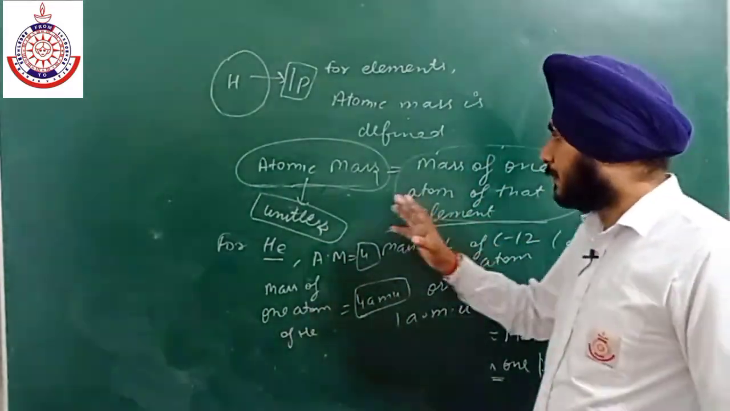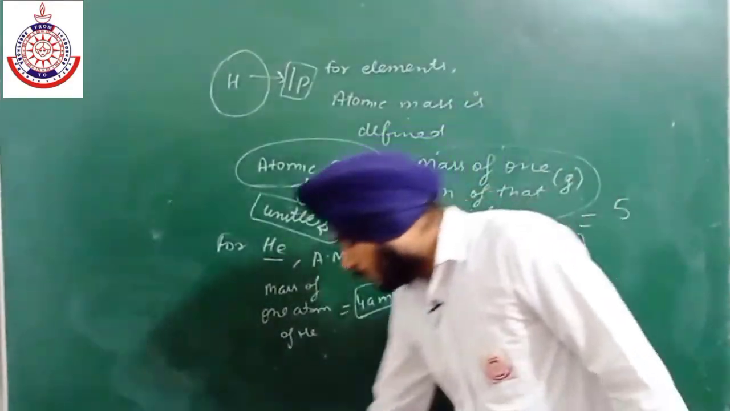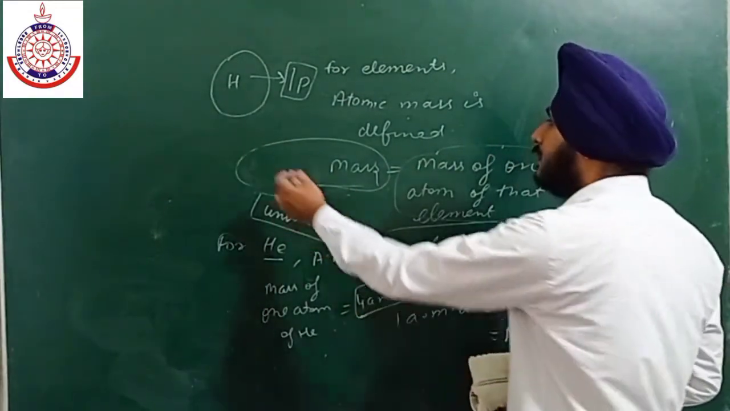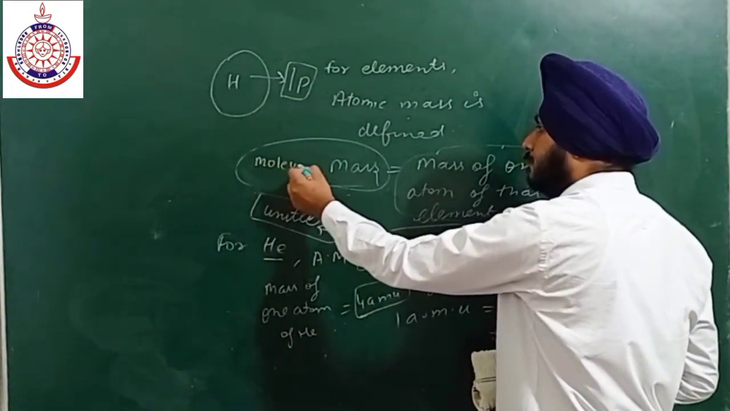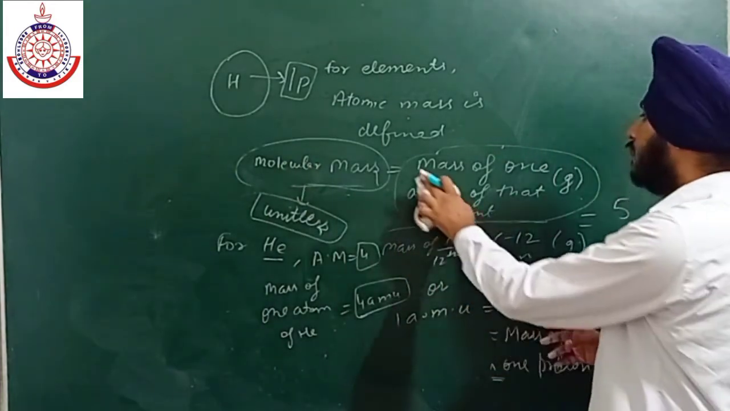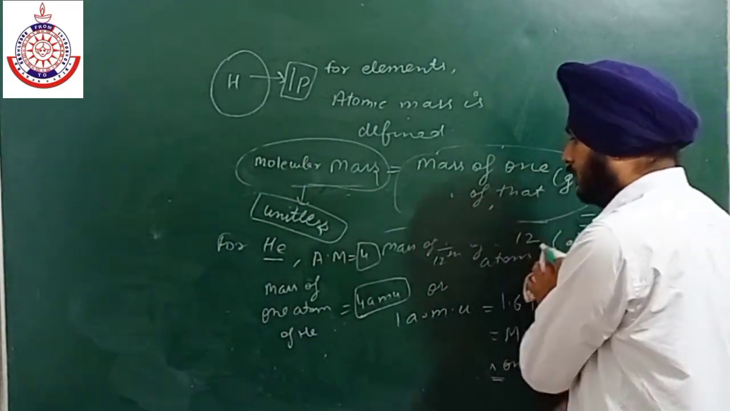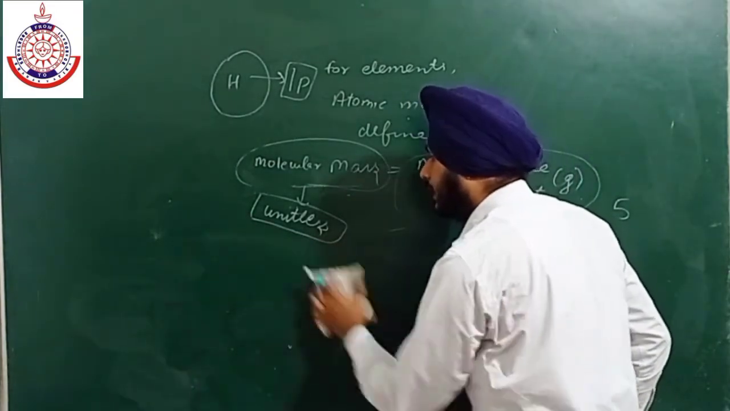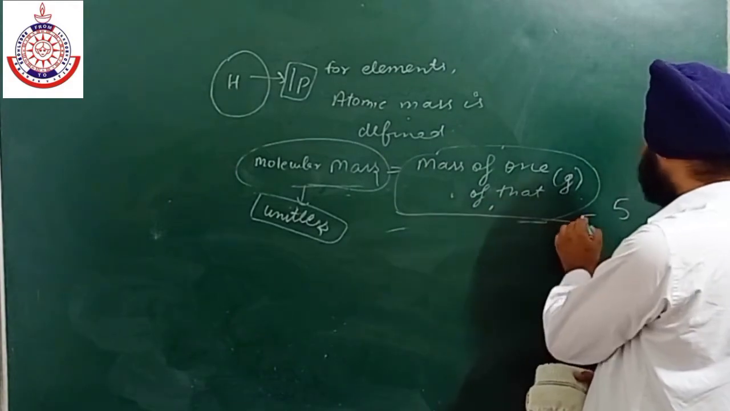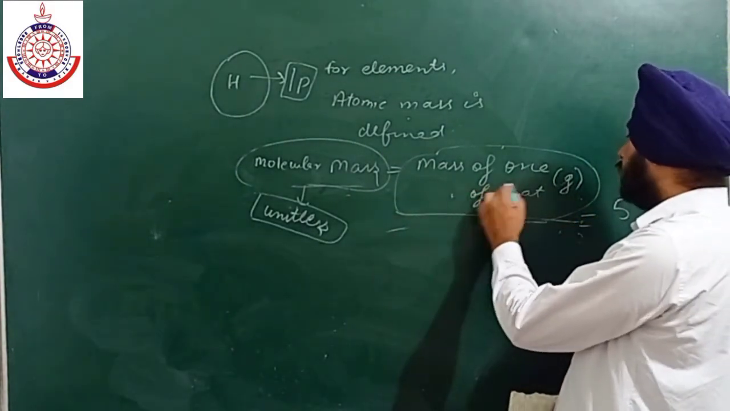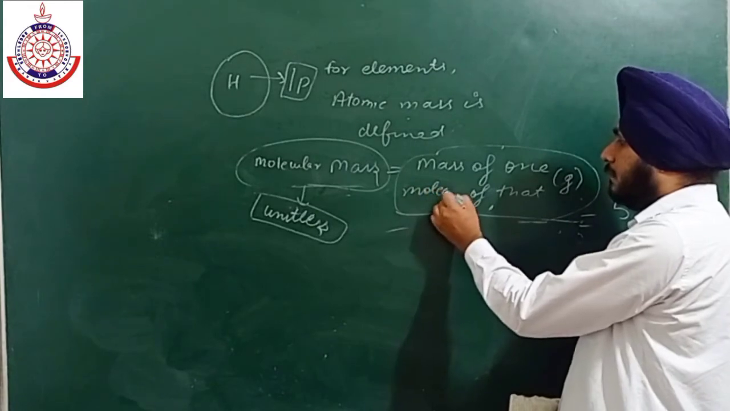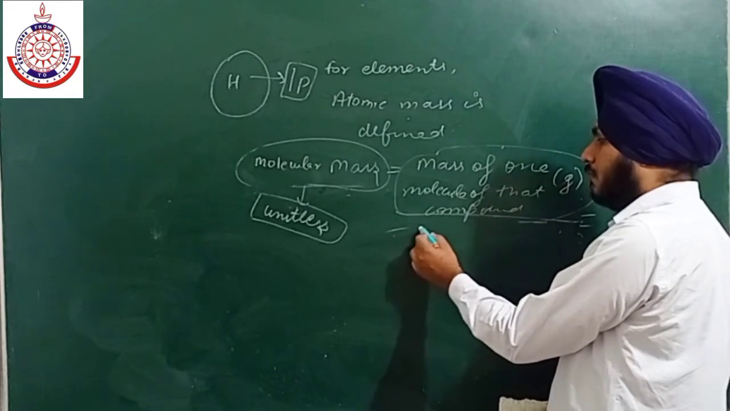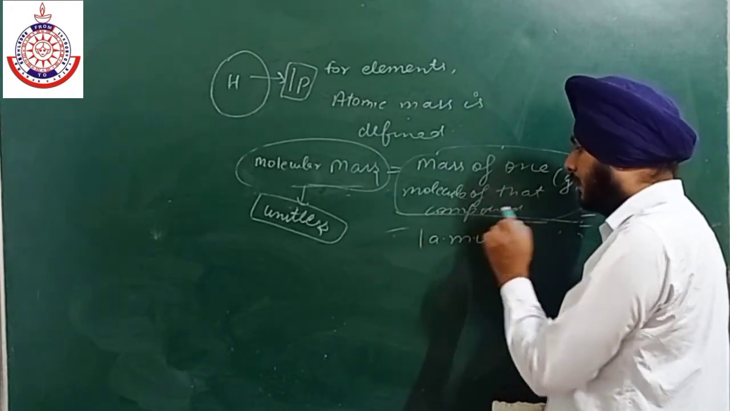Okay, so the last topic for this lecture is molecular mass. The definition is the same. Here we have molecular mass, and here we have the mass of one molecule of that compound. So the unit is again unitless, because mass divided by mass becomes 1: the mass of one molecule of that compound divided by 1 AMU.